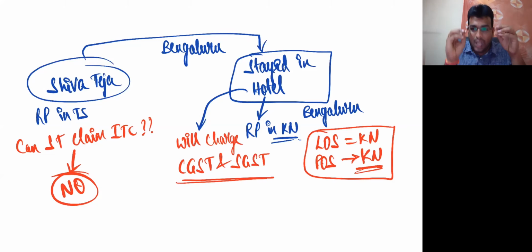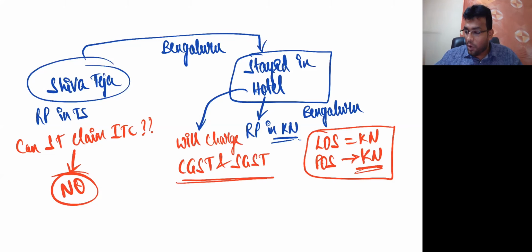That's where they put one clause in the law telling that you can take credit of CGST, SGST paid in the same state, you can take credit of IGST. But, I repeat one more time, you cannot take credit of CGST, SGST paid in a different state. So in the same manner,